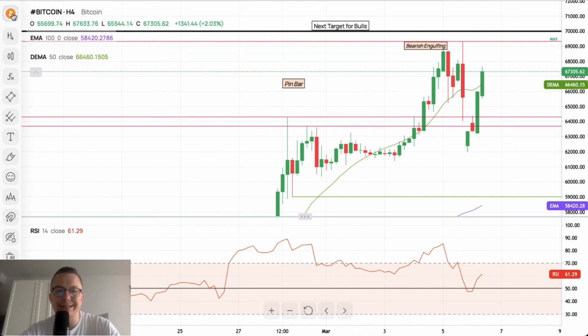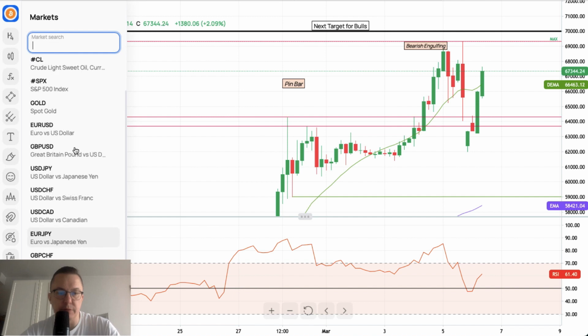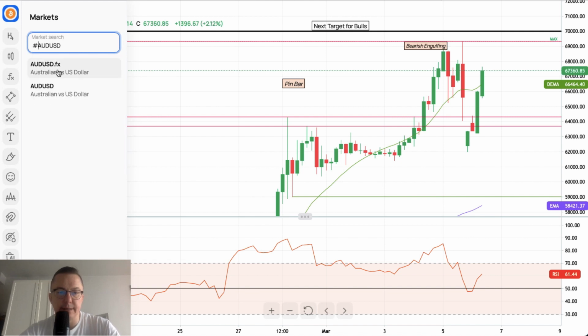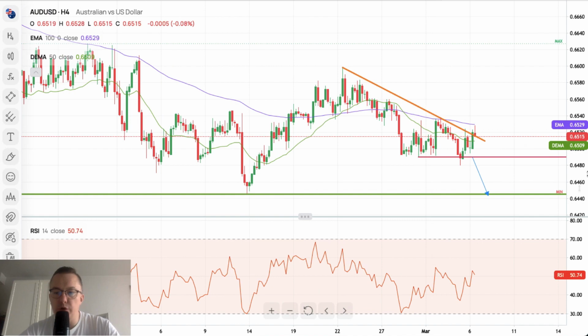Okay, so we got data from the Australian dollar and we got data from the British pound coming. So let's take a look at the Australian dollar first to see what is going on there after the Bitcoin market is done. So we will see what is going on with the Australian dollar, and then we can switch to the Canadian dollar. So Australian dollar, what is going on here?